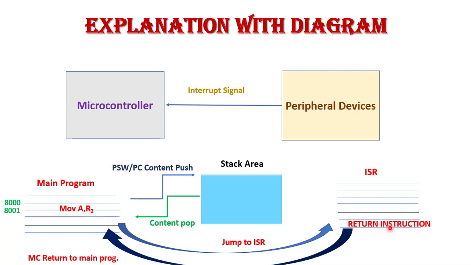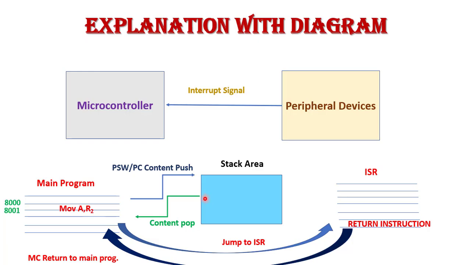When the return instruction is executed, the microcontroller returns to the memory location where the main program is stored. Then the microcontroller pops, meaning it retrieves, the address of the next instruction from the stack, which is to be executed, and it resumes the execution of the remaining instructions of the main program. So in this way microcontrollers serve the interrupt. This is the whole explanation of the diagram, how an interrupt is served.